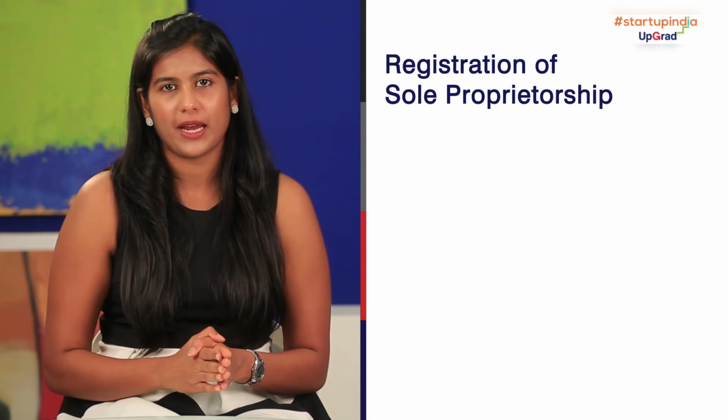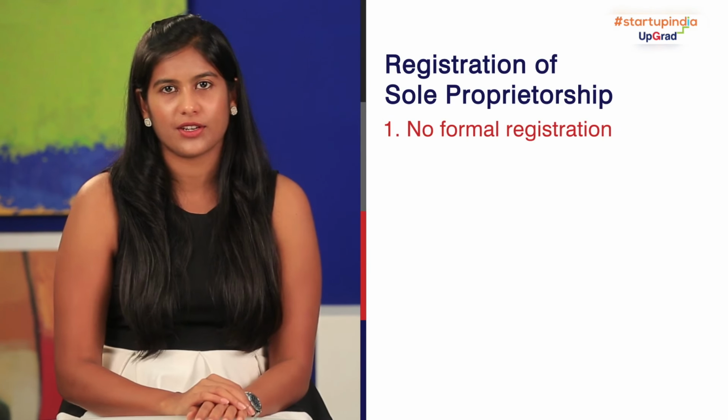Now that you have learnt about the different types of legal structures, it's time to look at the processes that you will need to follow to create the right legal structure for your business. This could be in the form of a sole proprietorship, a general partnership, a limited liability company, or a limited liability partnership. In case of sole proprietorship, there is no formal registration required.